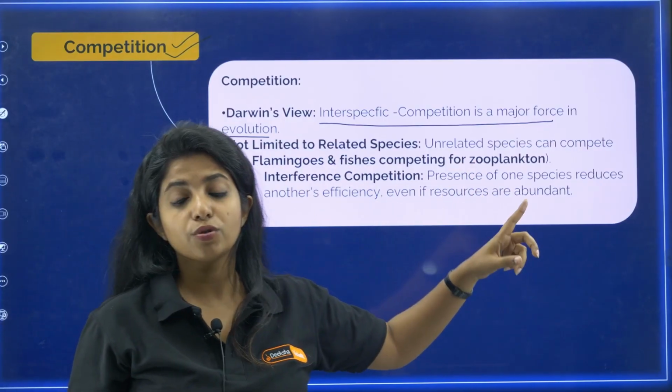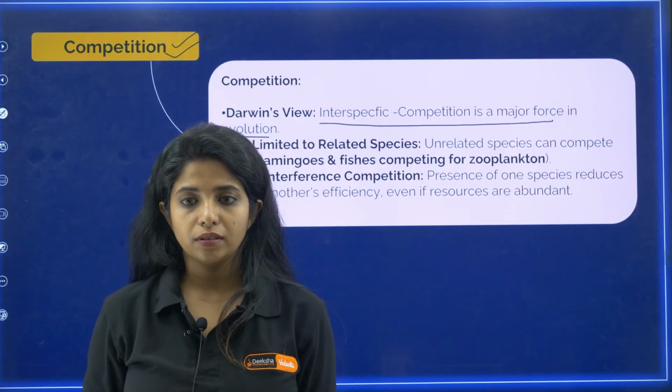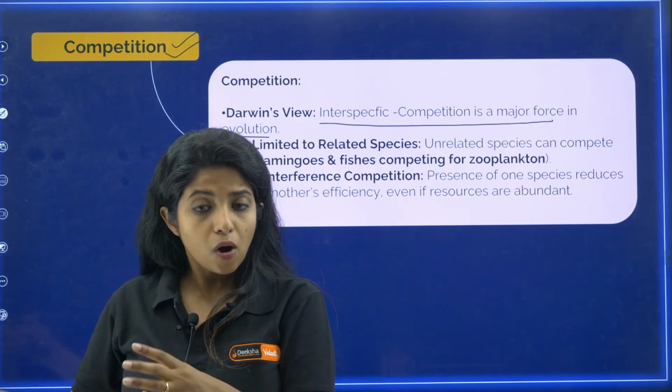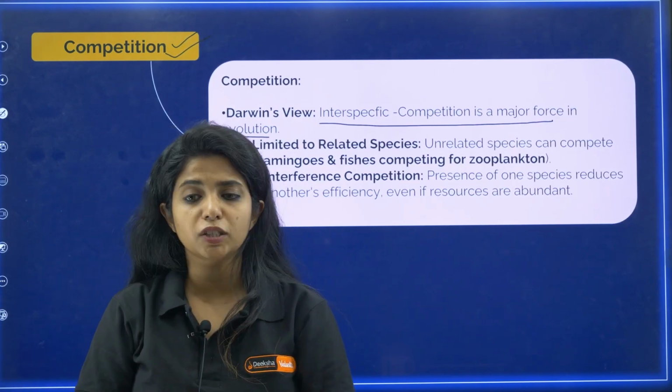Unrelated species can also compete. So it is thought that human beings fight for the same resources. That is, we are related species. So competition is not just limited to this, but it can happen between unrelated species as well.